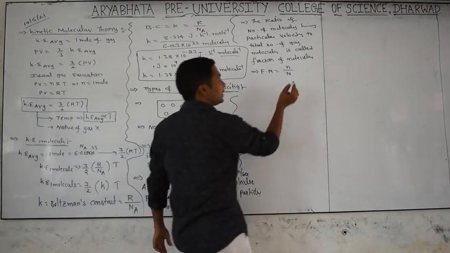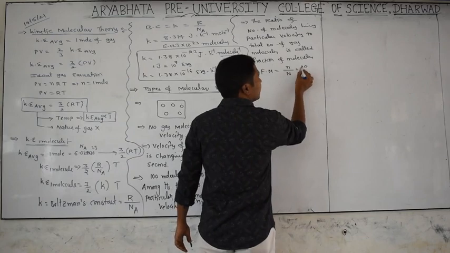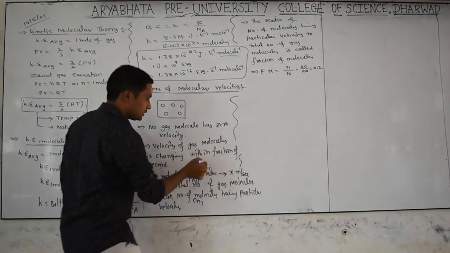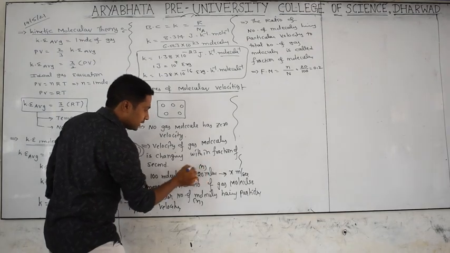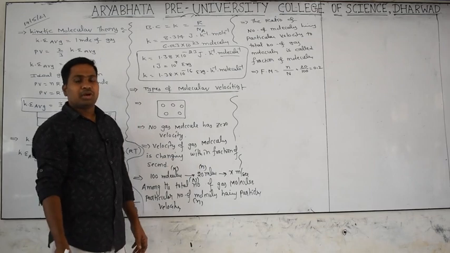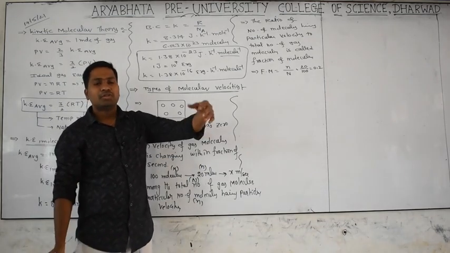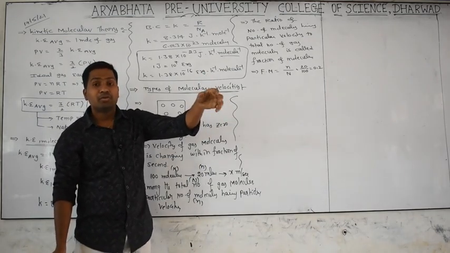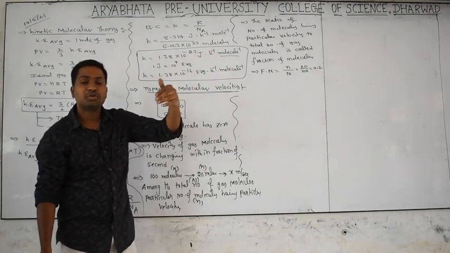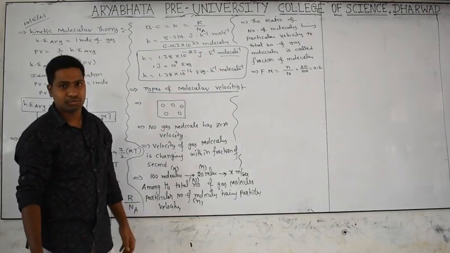That's why we write it as 20 by 100, which is 0.2. This is the small n and this is the capital N. So what is the meaning of fraction of molecules? Among the total molecules, how many molecules are having that particular velocity. That ratio of molecules to total molecules is called the fraction of molecules.